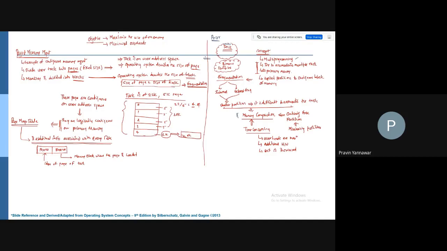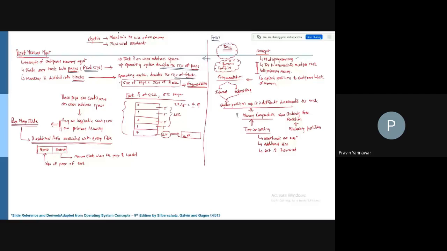In order to improve this scenario, we came up with paged memory management, where we extend the contiguous memory management method. The task is divided into pages. These pages are of a certain size. Who will decide the size of the page? The operating system decides the size of the page. Similarly, the memory is divided into a number of blocks, and the operating system decides the size of the block.